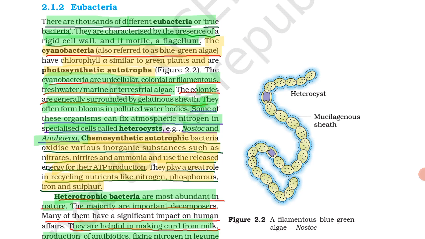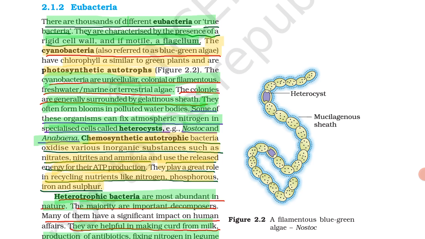See, this mucilage surrounds the whole body. Keep this in mind, because they may give just the diagram and ask you to label it, and you have to mark the correct option. Listen and see carefully: the heterocyst is given and the mucilaginous sheath is also shown here.